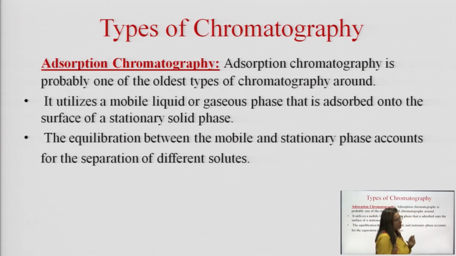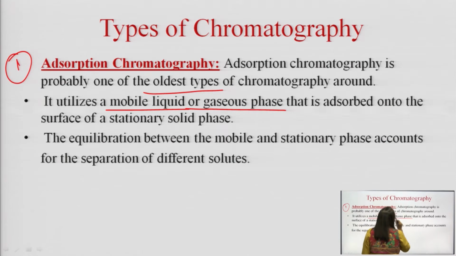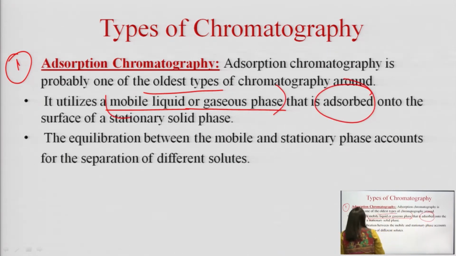Based on the principle of separation, chromatography can be classified, number 1, as adsorption chromatography, the oldest type of chromatography around, where the mobile liquid or gaseous phase gets adsorbed onto the surface of a stationary solid phase.